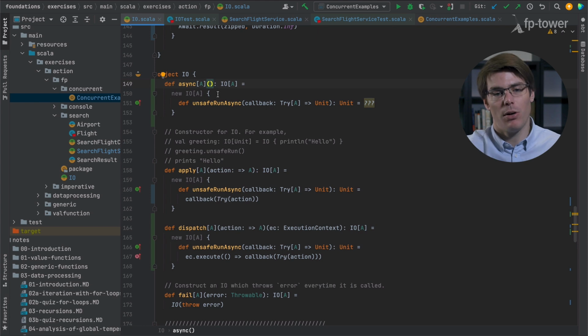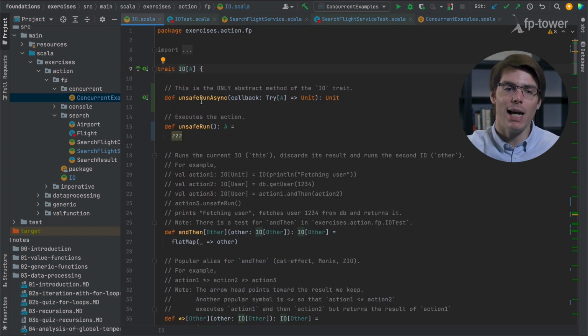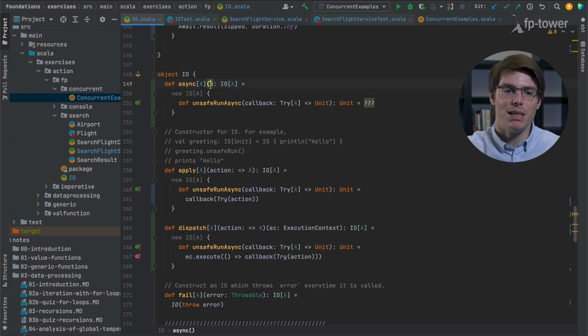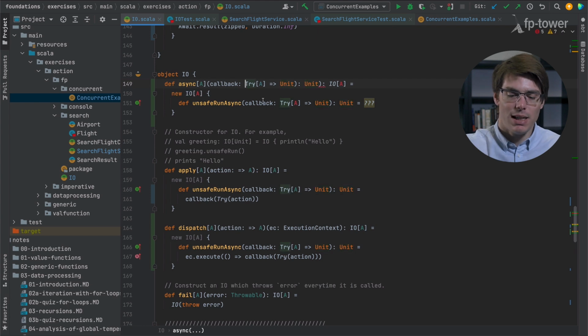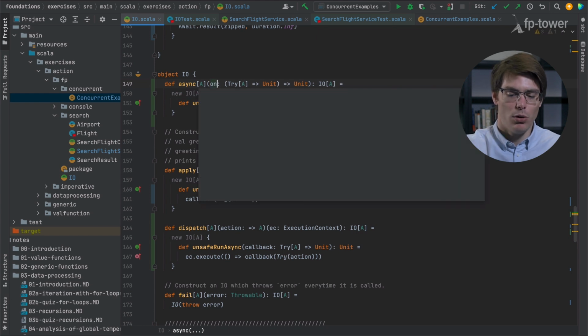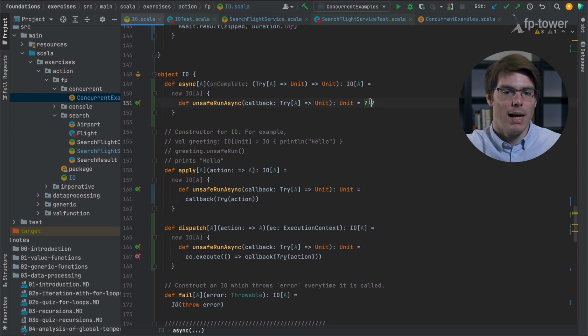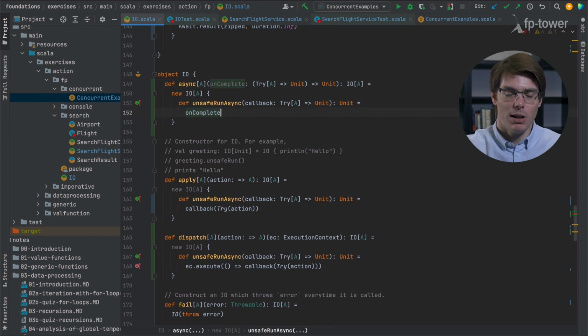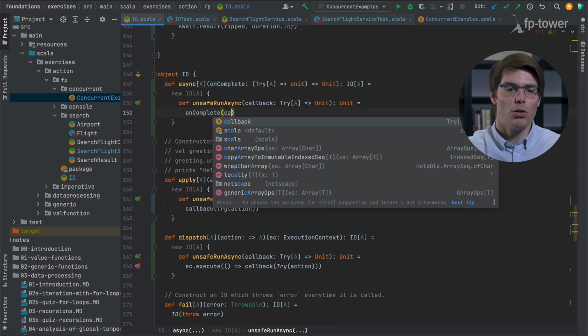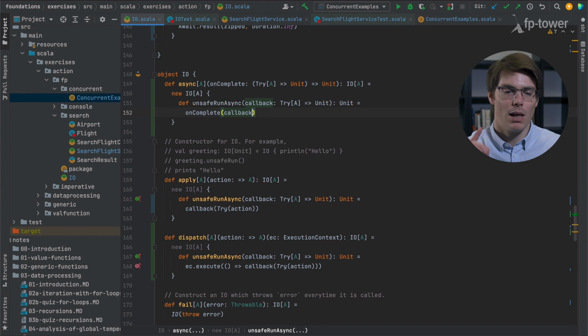You will probably find the signature very weird, but the idea is to take the signature of unsafe run async and basically copy-paste it and pass it as input here. So this is going to take the callback function and it will return unit at the end. Instead of being called callback, it's probably better named onComplete. And now the implementation will be very straightforward. It's just onComplete with the callback.